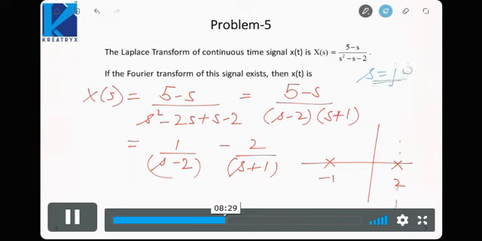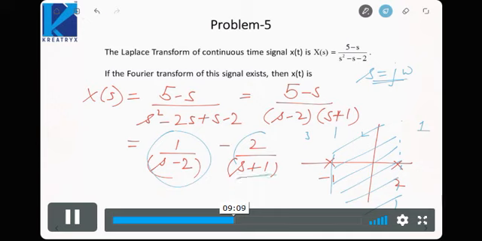Now this can have three regions of ROC: one region, another region between the two poles, and the third region beyond minus 1. Out of these, which should be the ROC? The ROC should be the one which includes the j omega axis, that is, between these two poles. This is the ROC of the signal, because it includes s equal to j omega, which implies that the Fourier transform of the signal will exist. It is to the left of 2, so that part of the signal is left sided, and it is to the right of minus 1, so that part is right sided.